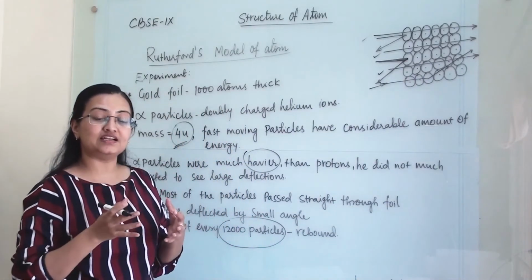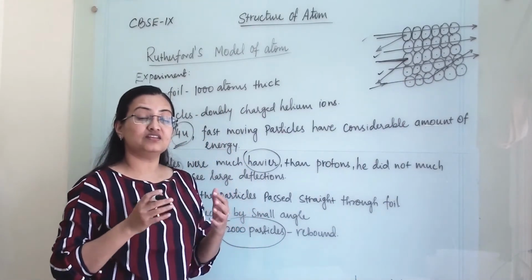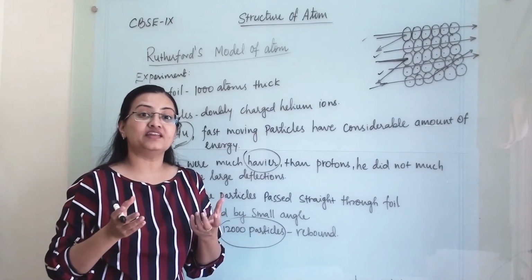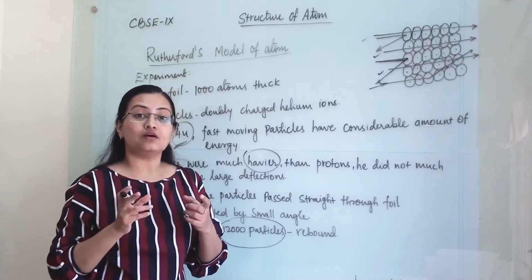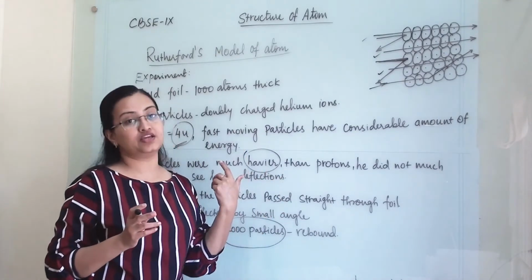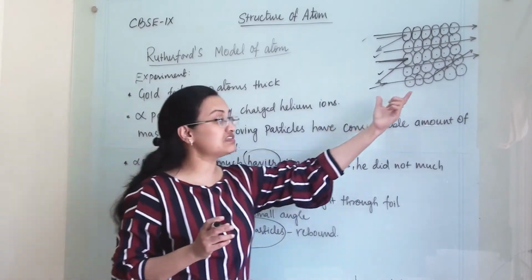He said that this result is highly unexpected, and it is like firing a 15-inch shell or a bullet at a tissue paper and it comes back and hits you. He was thinking of the foil as a tissue paper.